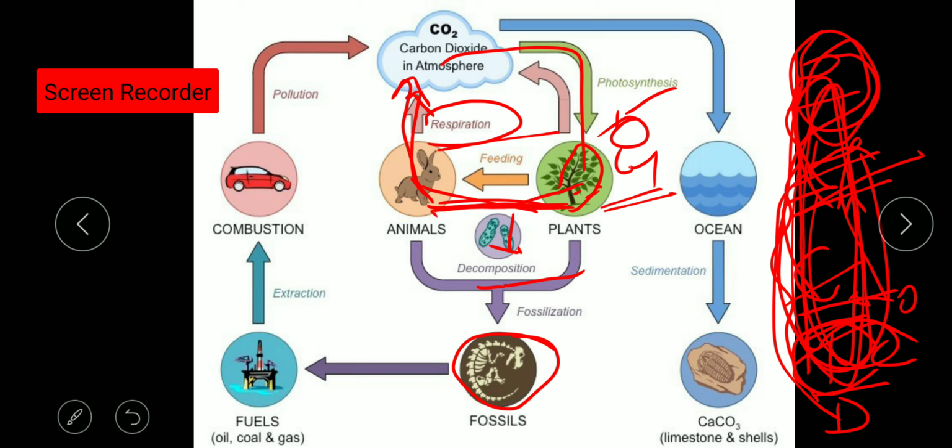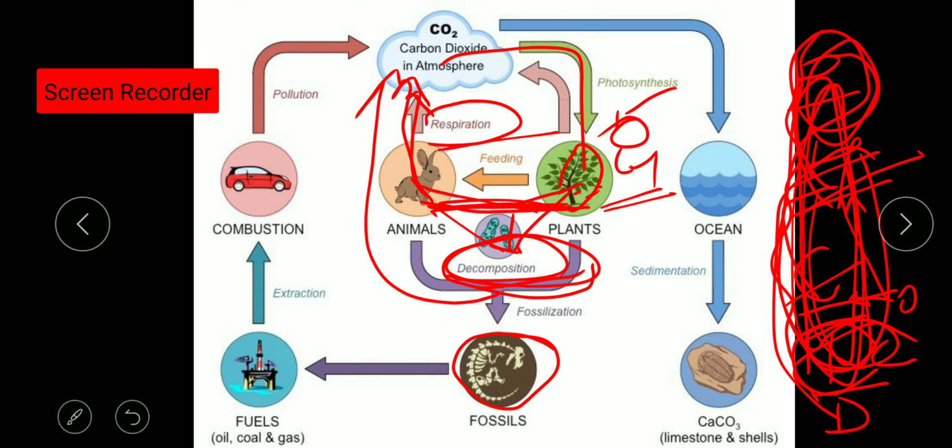Then the fourth step is decomposition, that is decay. What happens in decay? Whatever the different trophic levels of the food chain, when they become dead, they will be decayed by the decomposers. Decomposers include bacteria and fungi, and they will break down the organic matter and release the carbon dioxide back to the air.